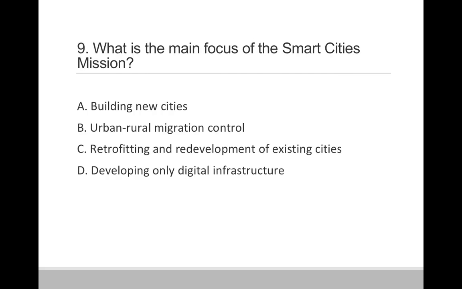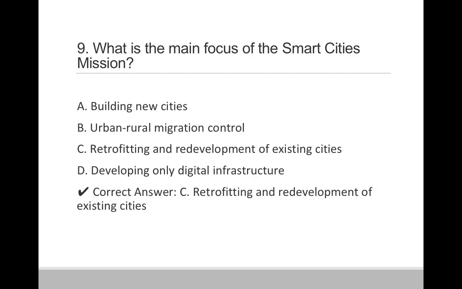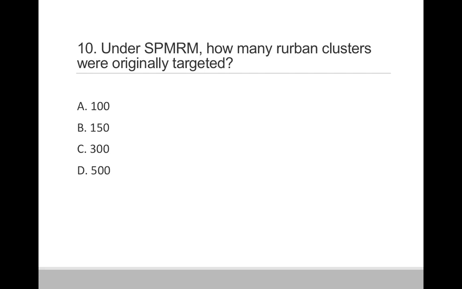Question 9. What is the main focus of the Smart Cities mission? Option A. Building new cities. Option B. Urban rural migration control. Option C. Retrofitting and redevelopment of existing cities. And option D. Developing only digital infrastructure. So correct answer is option C. Retrofitting and redevelopment of the existing cities.